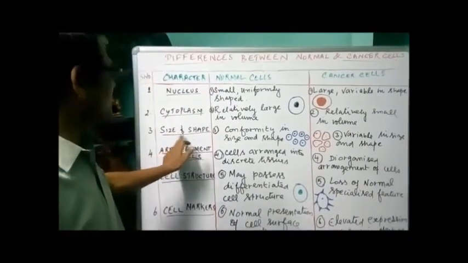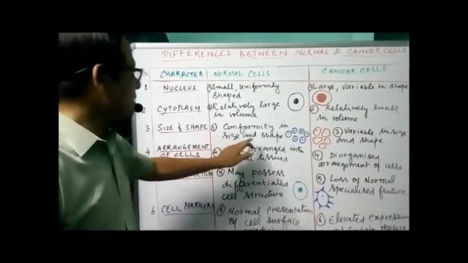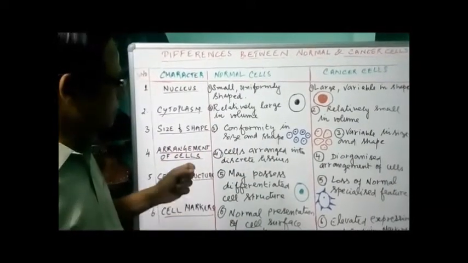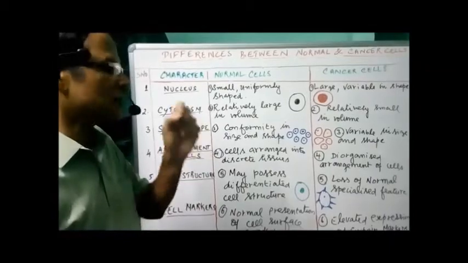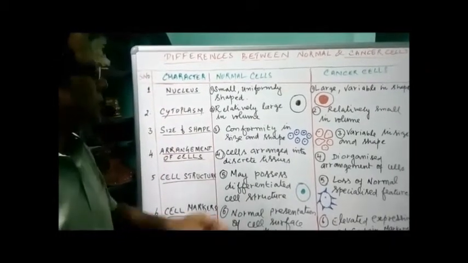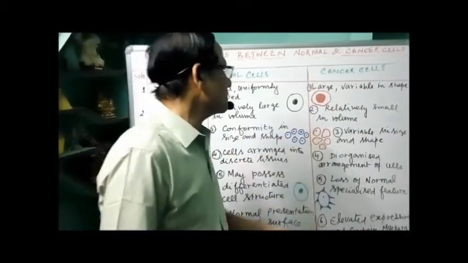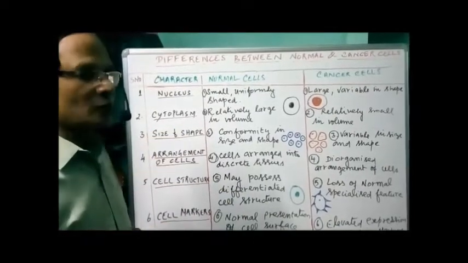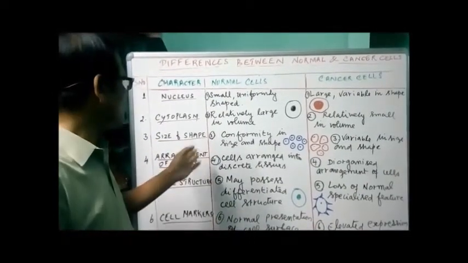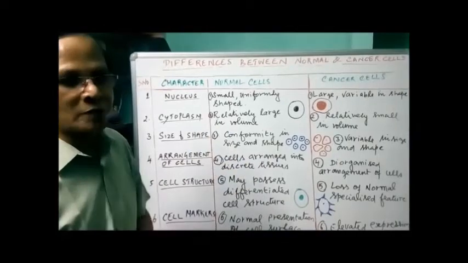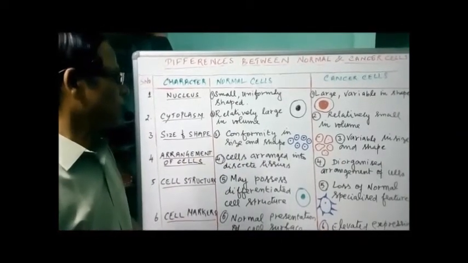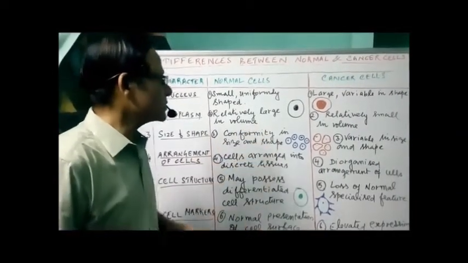Now what about the size and shape? Conformity in size and shape means definite size and shape. But in the case of cancer cells, the size and shape of the cell, not the nucleus, is not uniform. The cells are variable in size and shape.